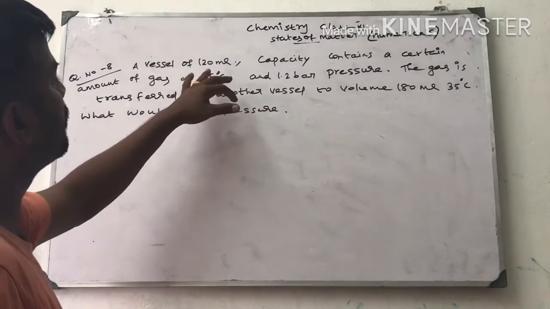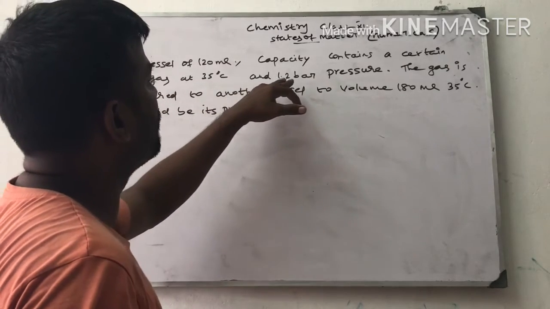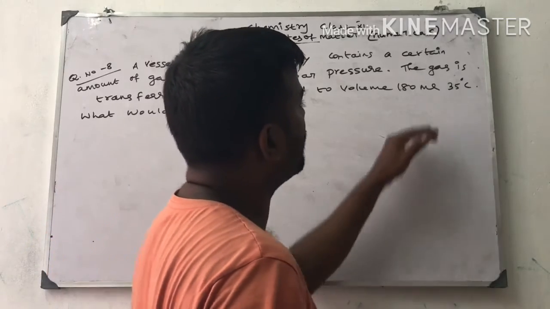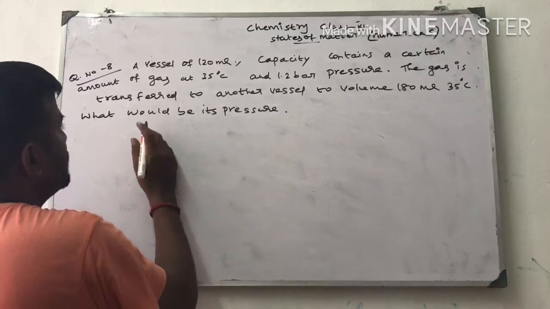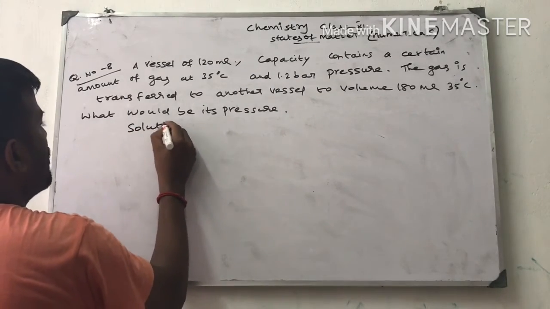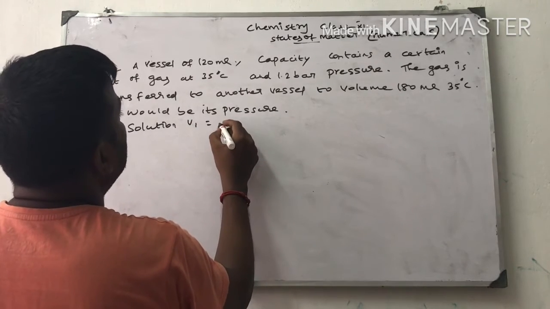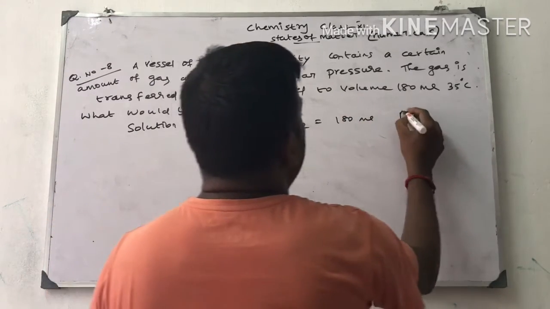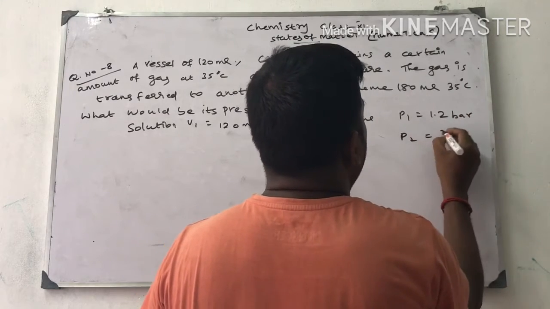A vessel of 120 ml capacity contains a certain amount of gas at 35 degrees Celsius and 1.2 bar pressure. The gas is transferred to another vessel of volume 180 ml at 35 degrees Celsius. What will be its pressure? This is the question. Since the vessel is completely filled, V1 is equal to 120 ml and V2 is equal to 180 ml. P1 is equal to 1.2 bar. P2 is not known.